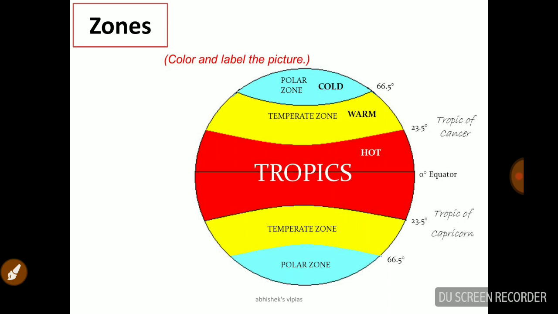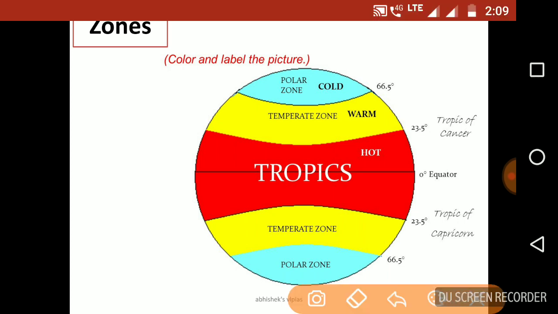As you can see in this figure, the red shaded zone, that is the top of equator and the bottom of equator, that means between Tropic of Cancer 23 and a half degrees north and 23 and a half degrees south. So between Tropic of Cancer and Tropic of Capricorn, you can see a red shaded area. This area is getting the maximum incoming solar radiation or insolation. So this area is very hot. We call this area as tropics.